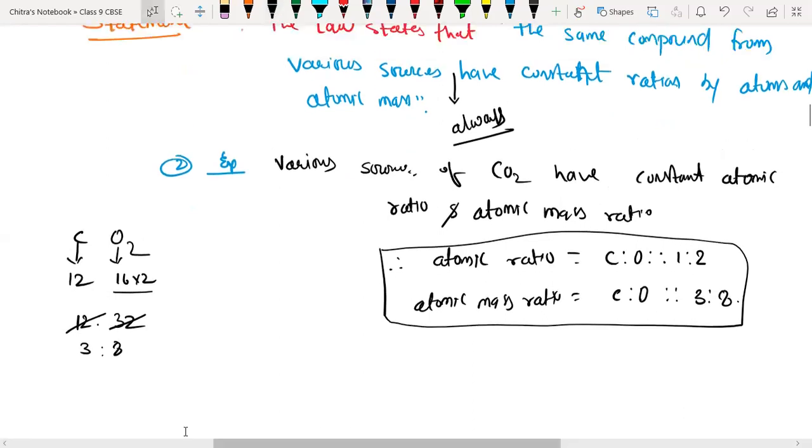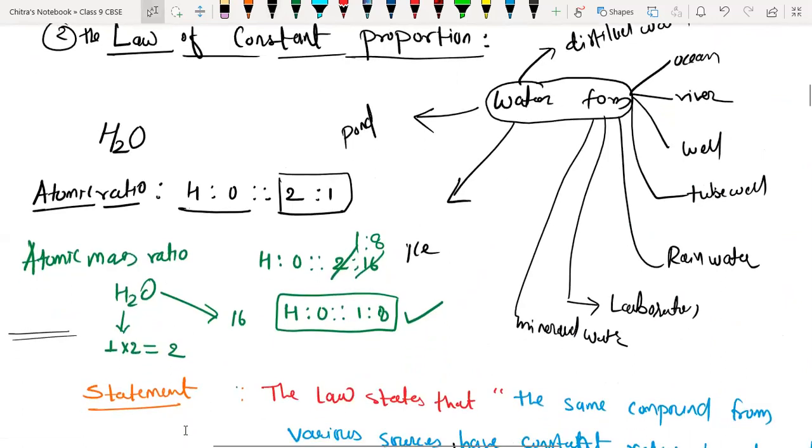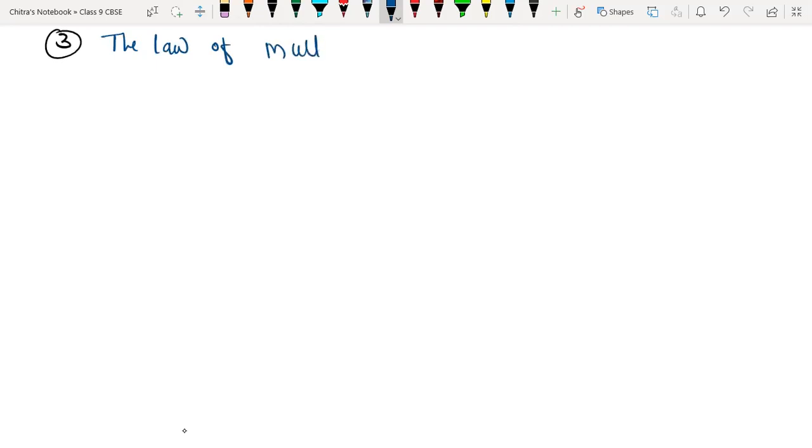Okay, so any doubt here in both the laws of chemical combination? No, sir. Okay, now we will discuss the third law, last but not the least, and it is the law of multiple proportion. Again, we will discuss that.